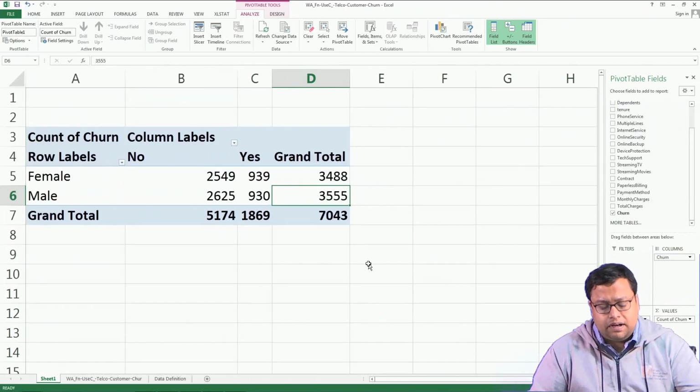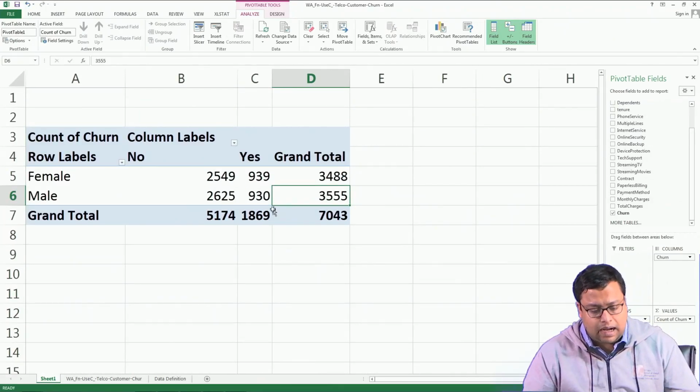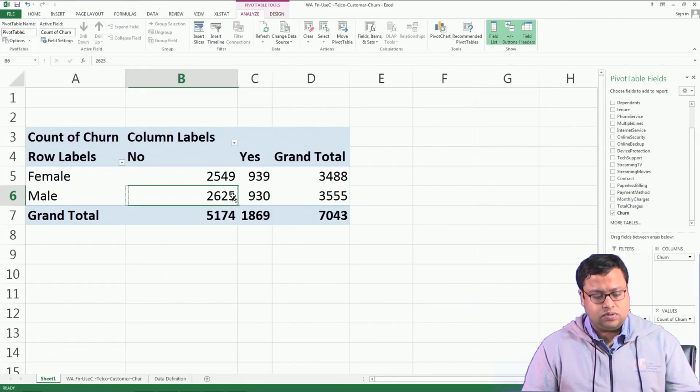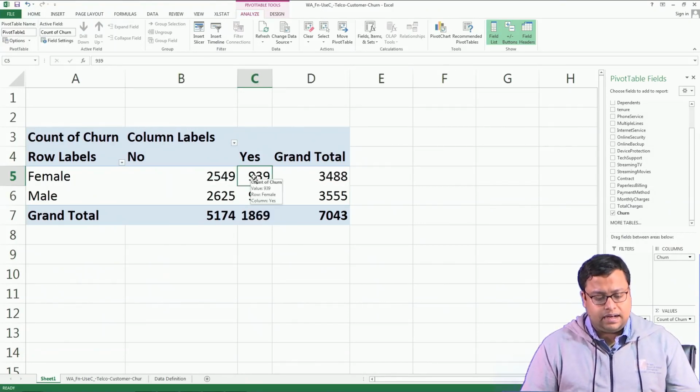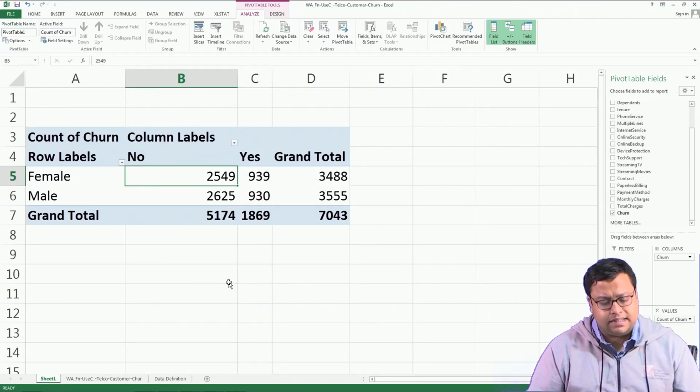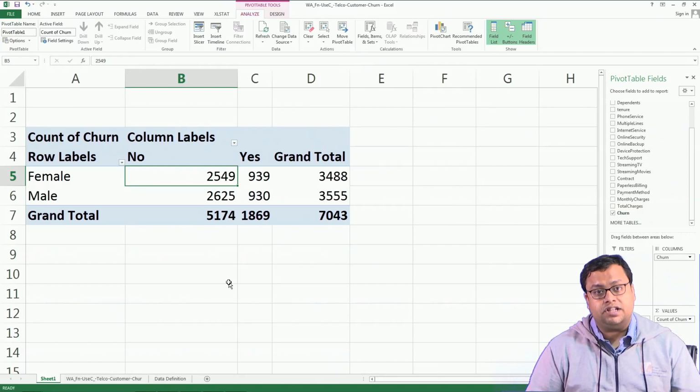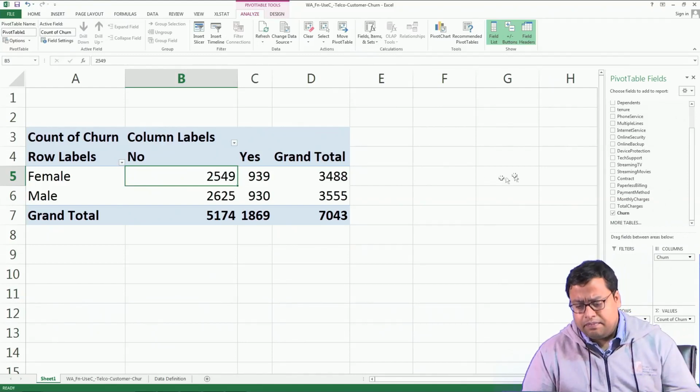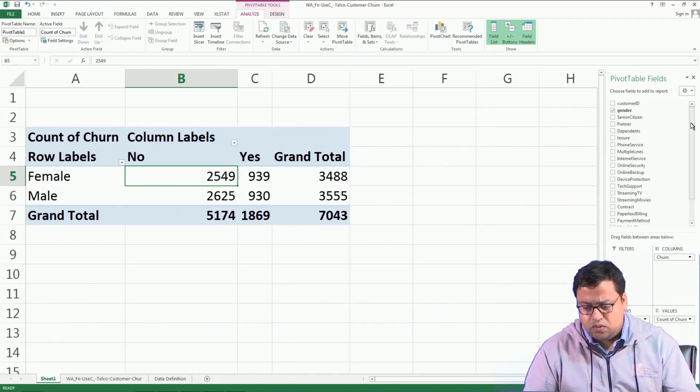Out of 3555 males, 930 are yes, 2625 are no, and here 939 yes and 2549 is no. So, I do not think there is much difference in terms of male and female and churning and not churning. So, I do not think gender is one of the major predictors of churning. This kind of basic initial level analysis you can do.